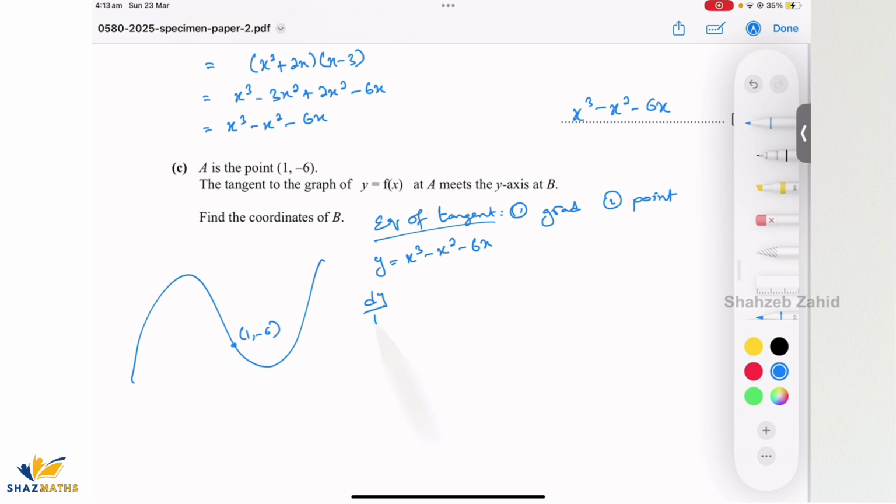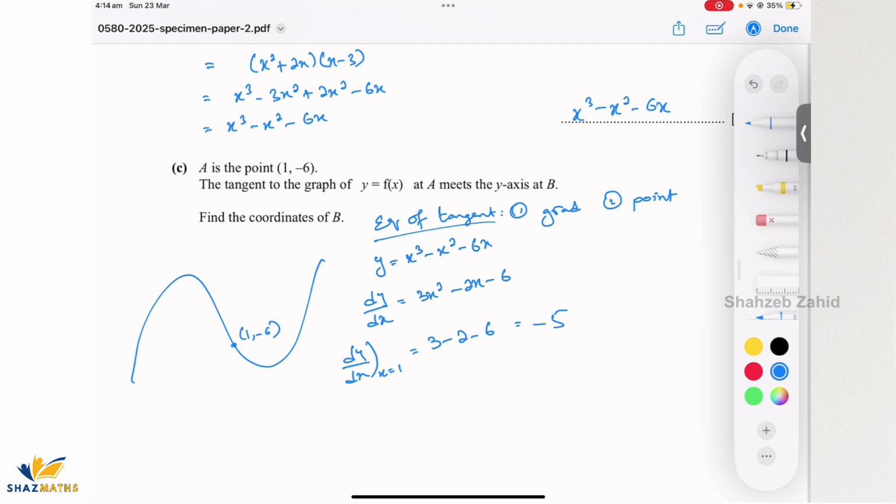I'll quickly find dy by dx, which is 3x squared minus 2x minus 6. I need to find the gradient at x equals 1, which is going to be 3 minus 2 minus 6, and that is minus 5, right?